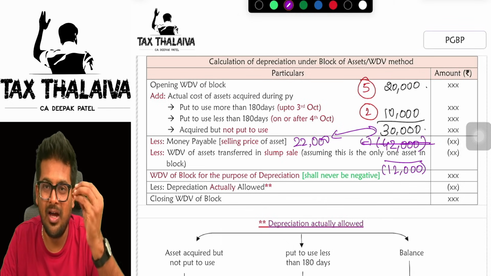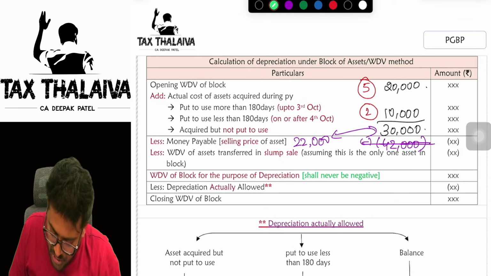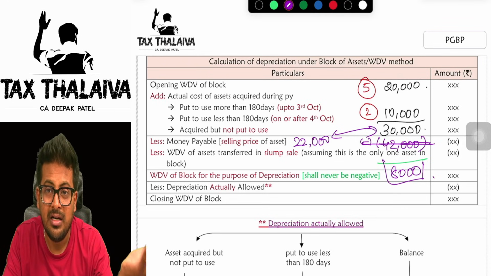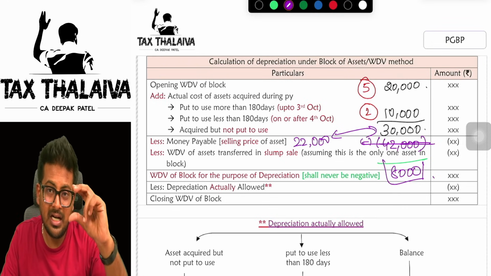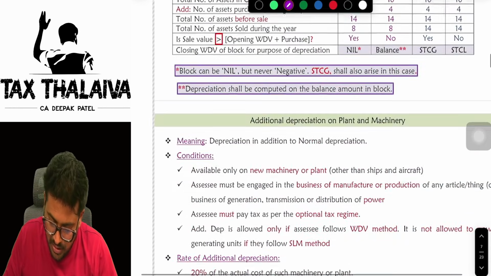I will get a positive result, 8,000. Then on that 8,000, can I claim depreciation or not? Yes, of course I can claim. So that will be called the balance of the block. On that I'll claim depreciation. The rest will become my closing WDV. That is what is given here.